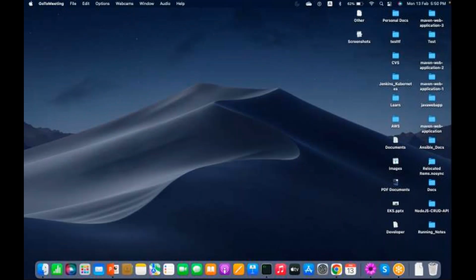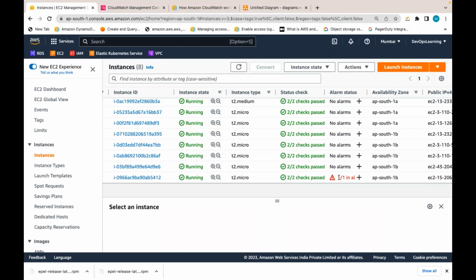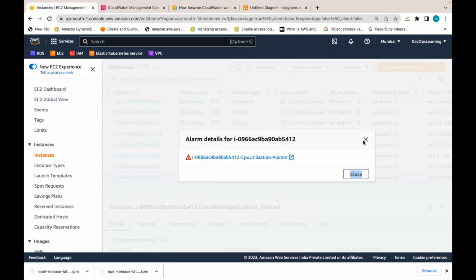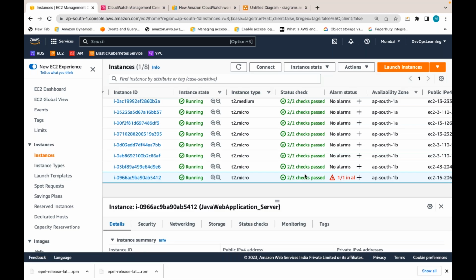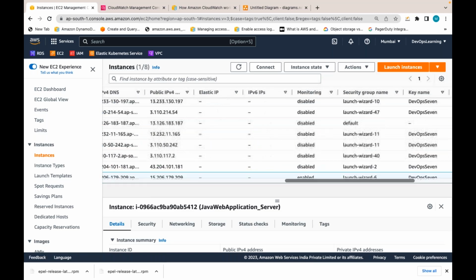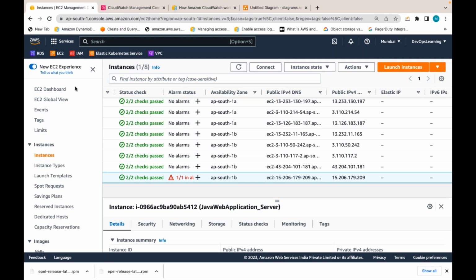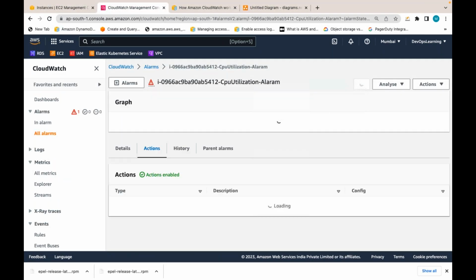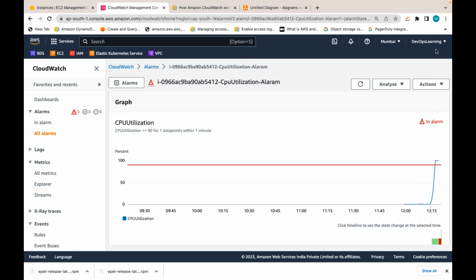Also, do you see one warning here on this EC2? Because we created one CloudWatch alarm on this EC2, it shows the alarm. We put the CPU pressure, and CloudWatch gathered the data and triggered the alarm based on the condition. Now my server is stopped and started again because of the action which I configured on EC2. So is everyone clear? What is CloudWatch? What is a CloudWatch metric? What is a CloudWatch alarm?